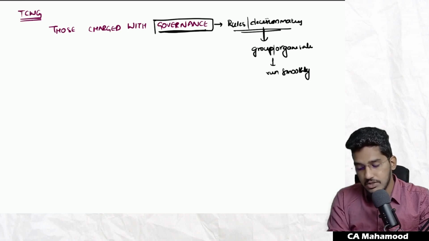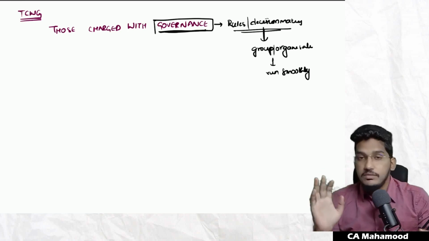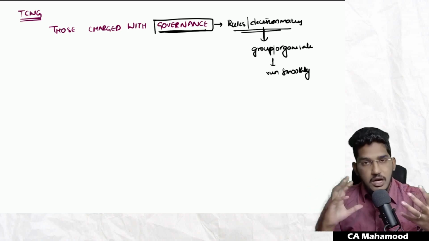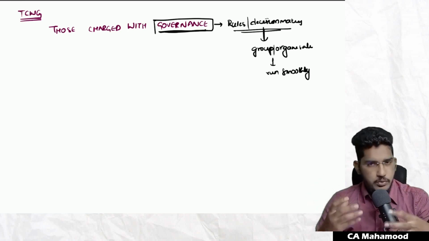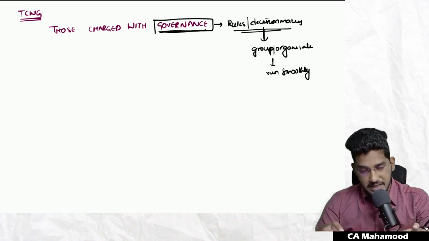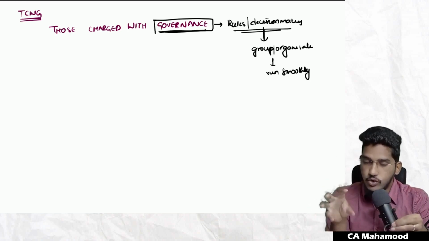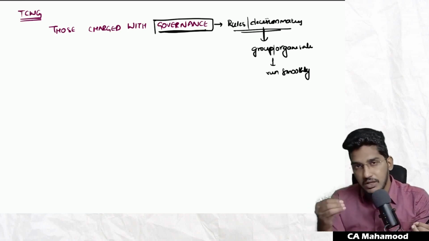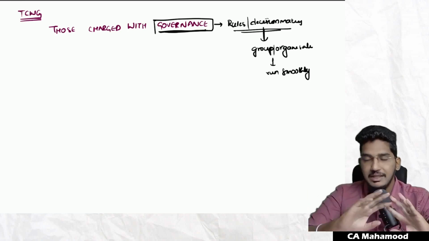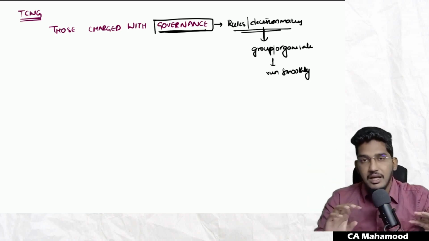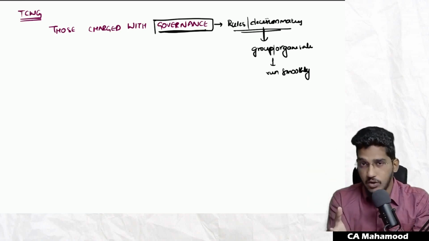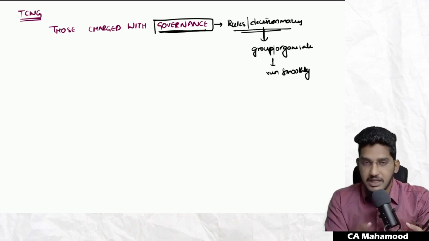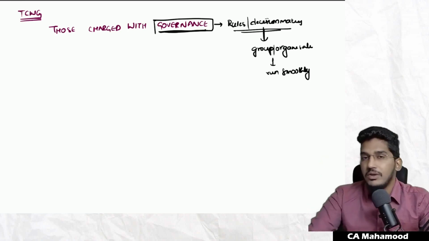No need to write everything. Just pay attention to whatever I'm saying. The general meaning of governance is rules or a decision making process. It is a process of making rules or decisions which will help a group or an organization to run smoothly. That entire process, the entire set of rules we have established in an organization or group to run it smoothly, we call governance.